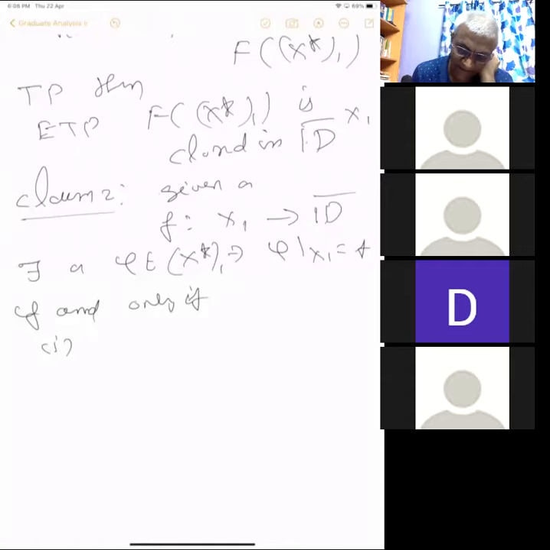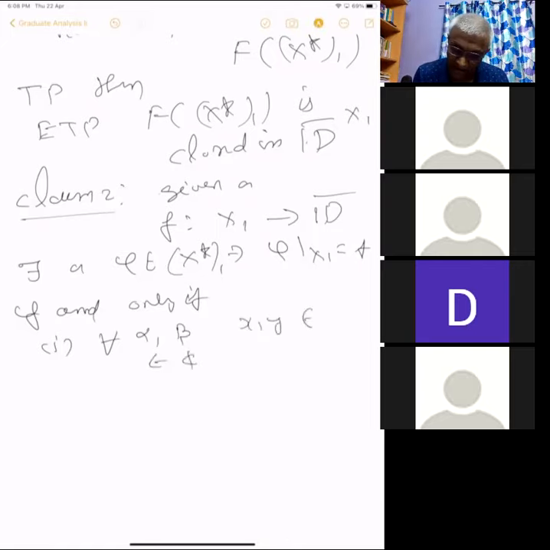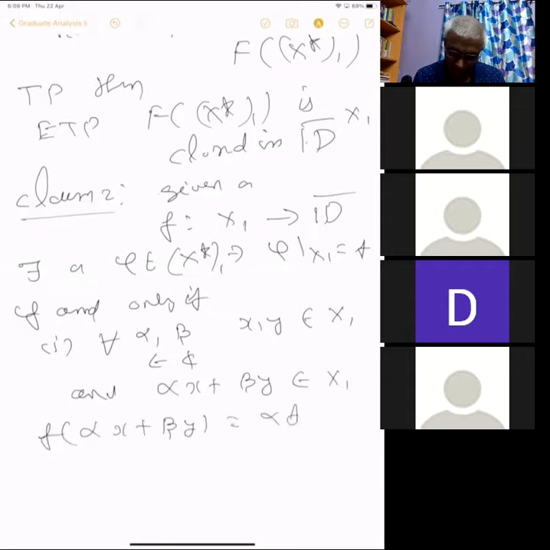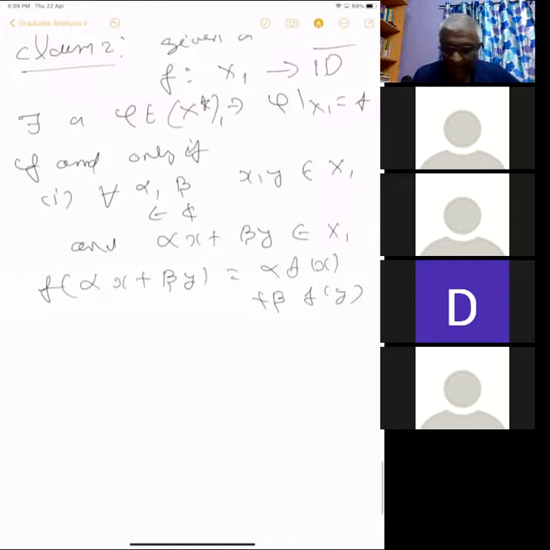f already satisfies the first condition, if and only if for all alpha, beta in complex numbers, x, y in x1, with alpha x plus beta y also in x1, f of alpha x plus beta y equals alpha times f of x plus beta times f of y. I mean, the linearity is satisfied in the restricted sense. It is enough to have that.